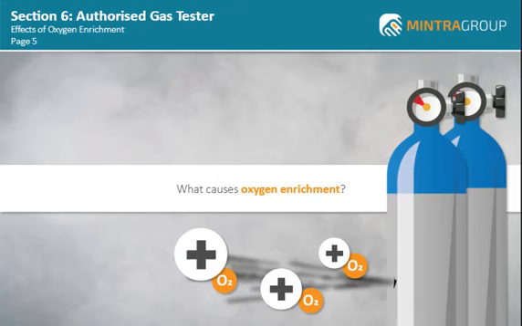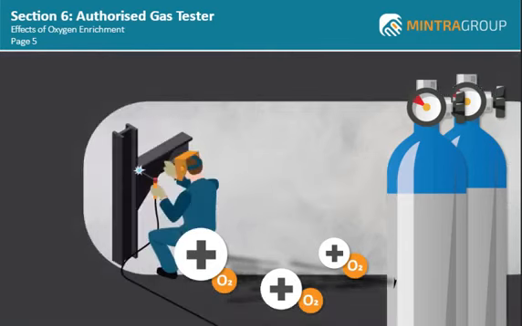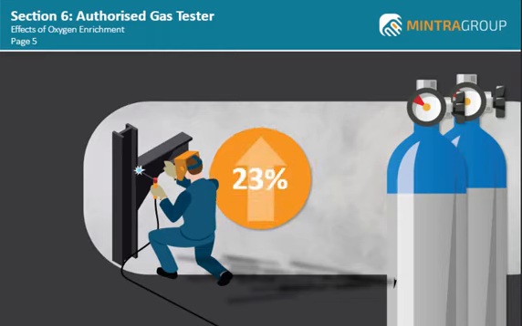such as oxypropane cutting equipment. This is particularly dangerous if the occurrence happens in a confined space, and if the levels of oxygen increase to above 23%, this can have a dangerous effect on the human body.